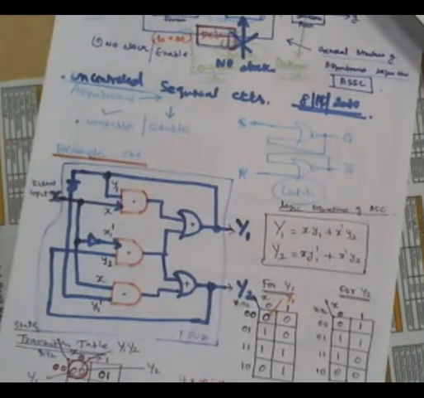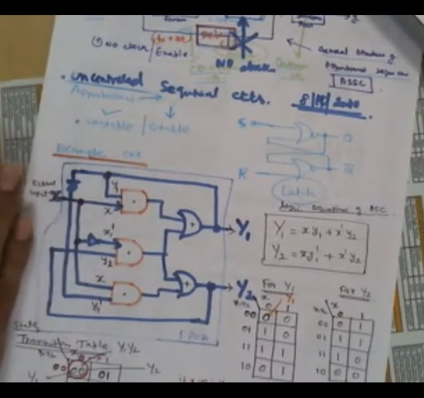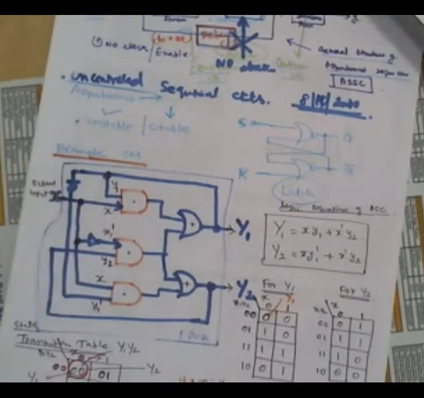Because the output changes, there is again a feedback that makes changes in the circuit. So the circuit will generate different outputs over time, right?